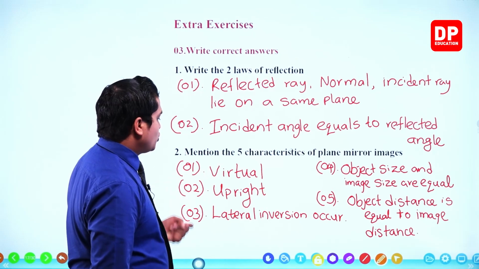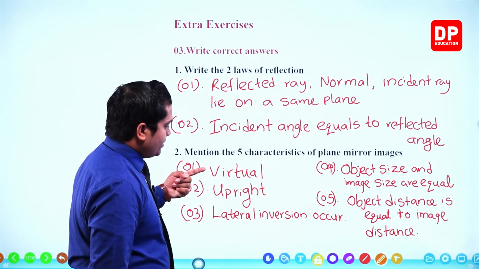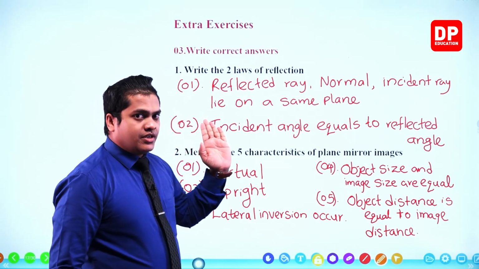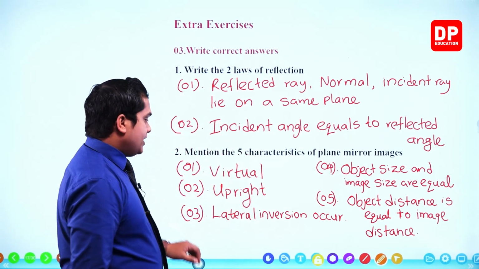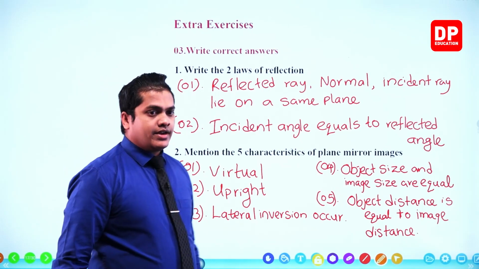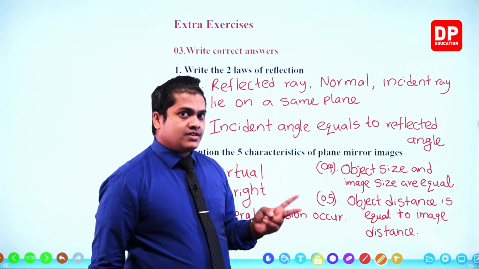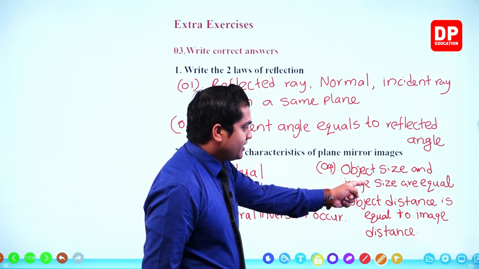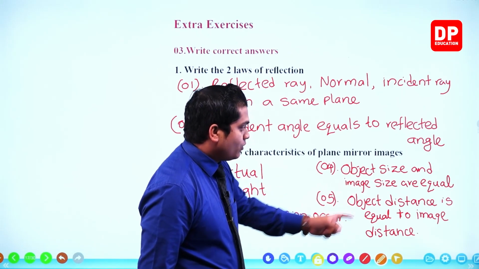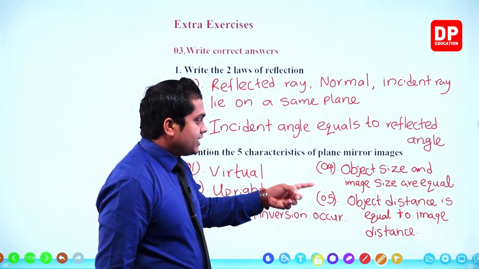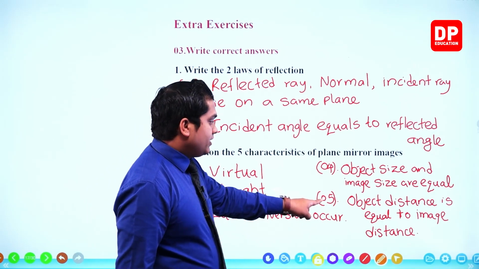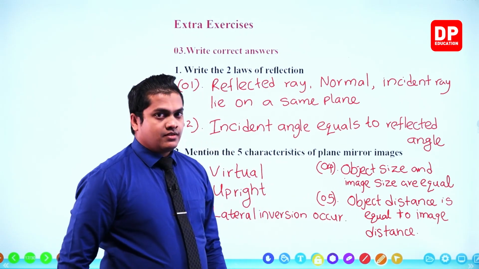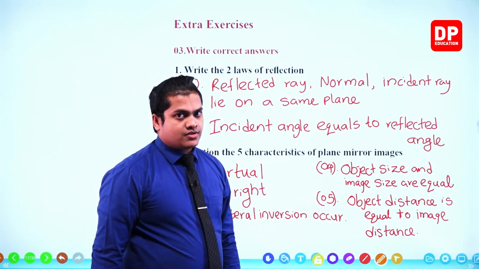Number 1, virtual means cannot be taken into a screen. Number 2, upright means to the same direction as the object. You can observe the image as well. Number 3, lateral inversion occurs. Right? Lateral inversion occurs means left and right sides are going to switch. Number 4, object size and image size are equal. Okay. Next one, number 5, object distance is equal to image distance. The 5 properties of plane mirror images.